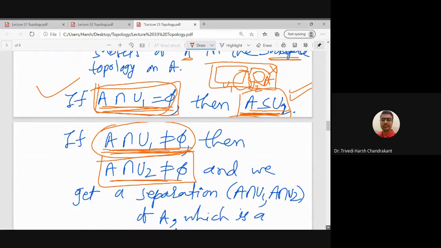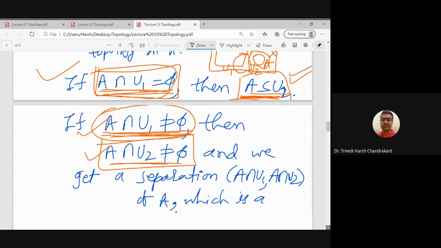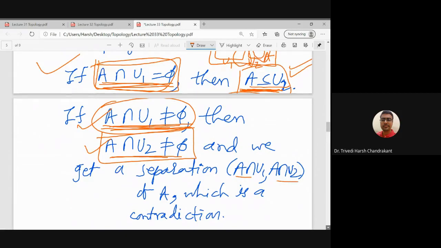So now in this case, what we have is A intersection U1 is the null set, A intersection U2 is the null set. So what we get is two open subsets which are non-empty sets. This is non-empty, this is non-empty.